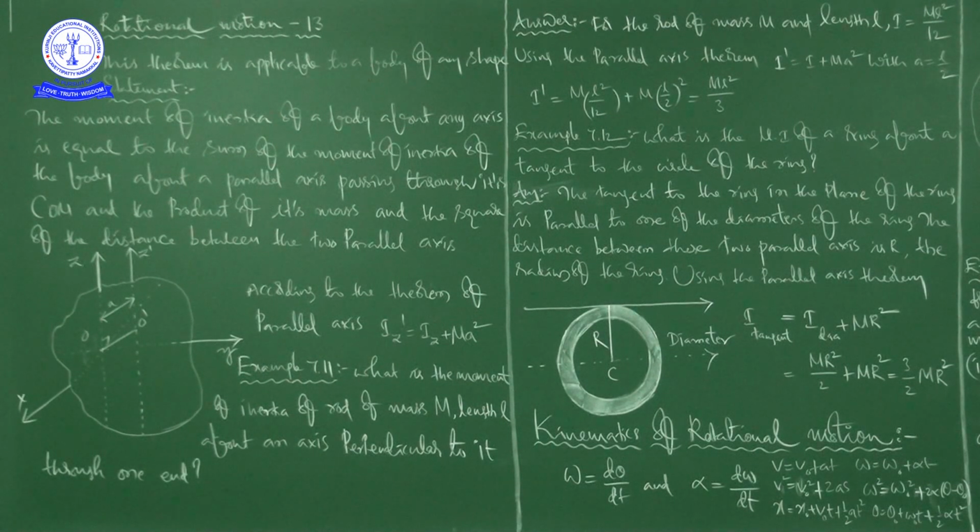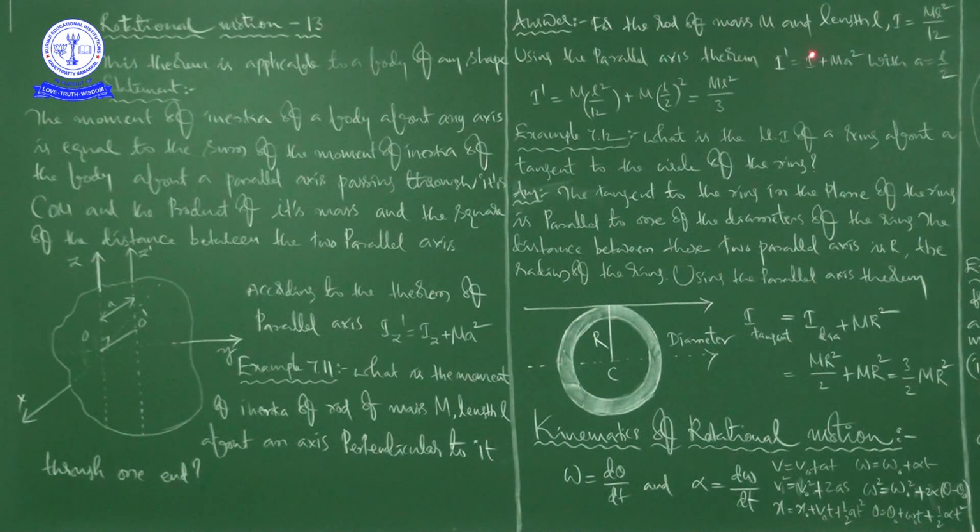See here, for the rod of mass capital M and length small l, I is equal to ml square by 12. This is the moment of inertia of the same rod about an axis passing through its center of mass and perpendicular to the rod. Please try to understand what I am saying.